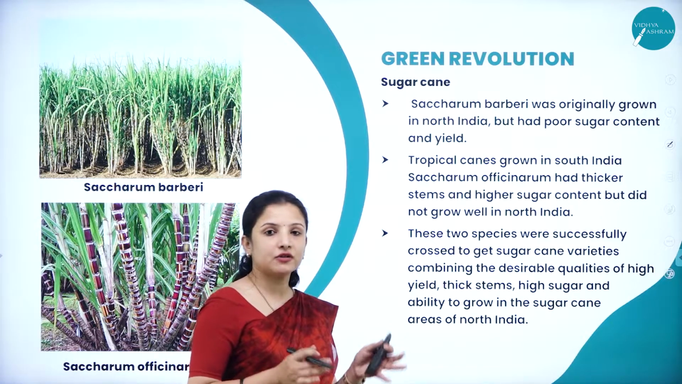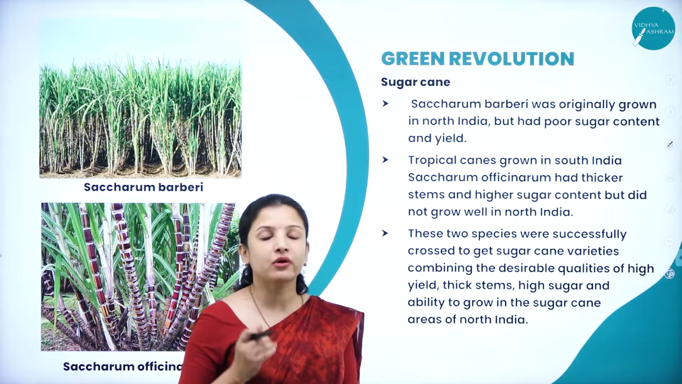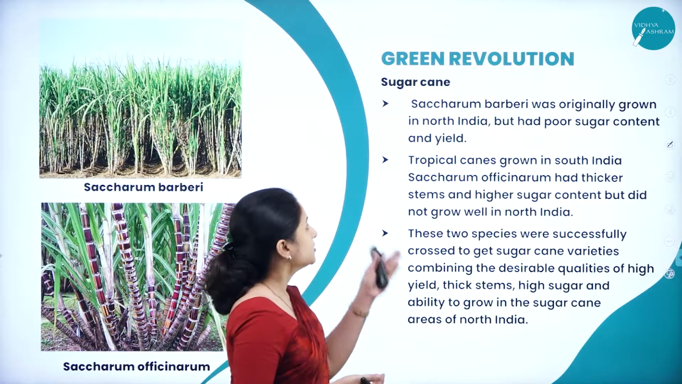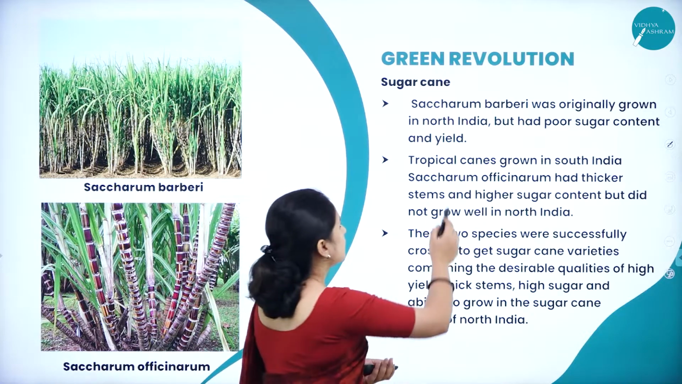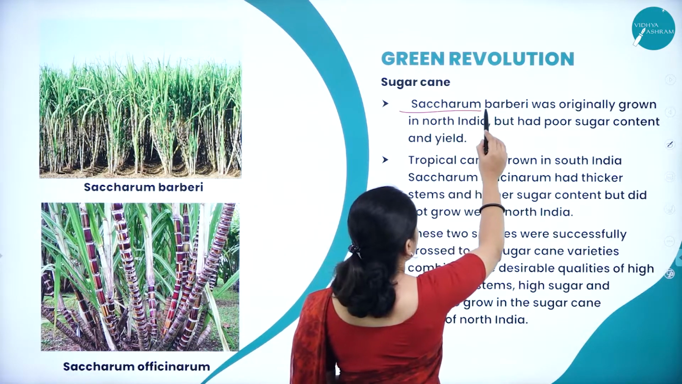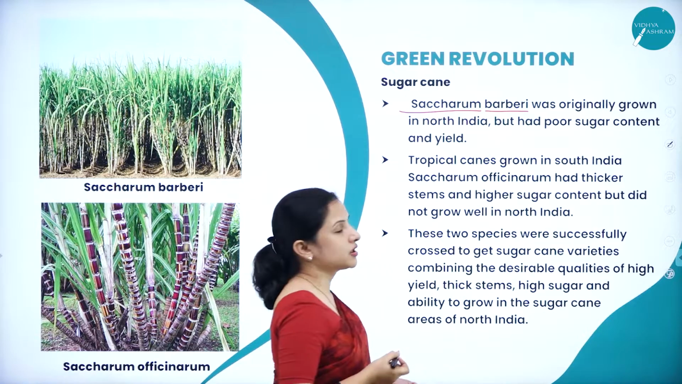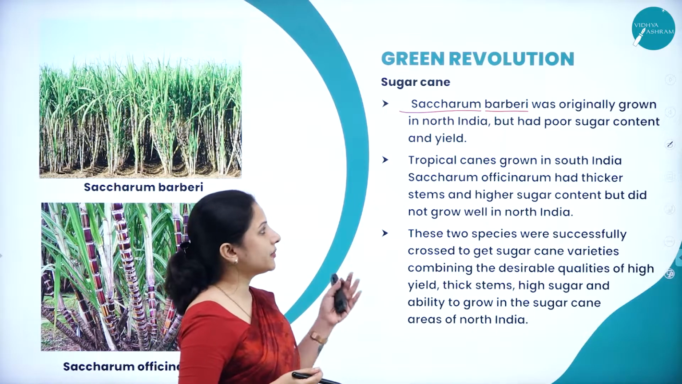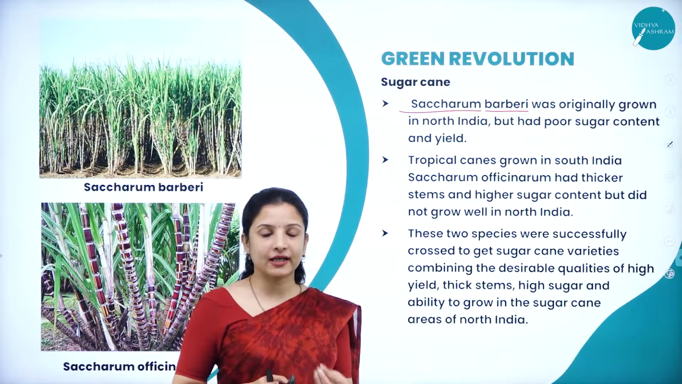Likewise, even sugarcane was bred to improve its variety. The common sugarcane, Saccharum barberi, was originally grown in North India, but it had poor sugar content and yield.